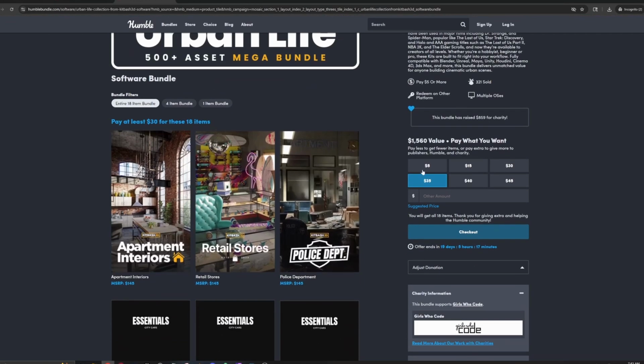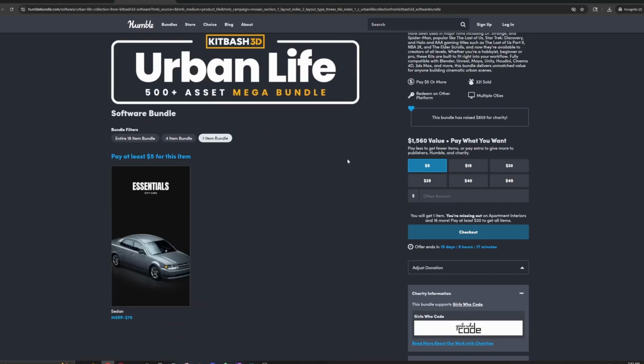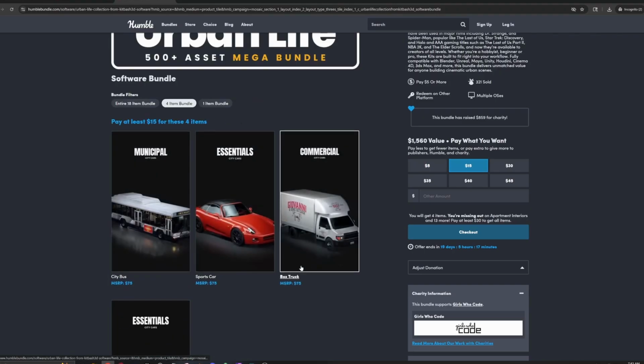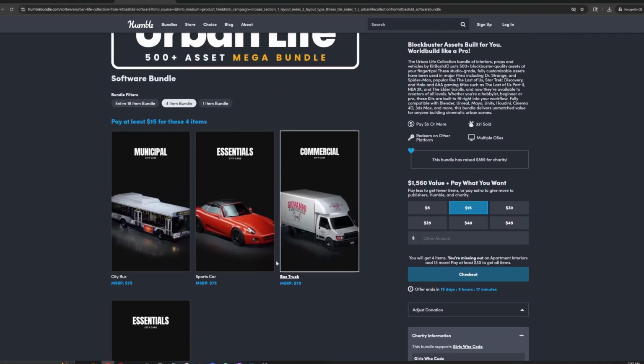So you just have to do 30. If you ever go here, it's always going to default to like $5 higher than the highest level. If you want to give more, feel free to give more. You can always click 30 and just go down to the lowest level. They also have this tier 2 and tier 1. If you just say, hey, I want just this car, I think, was this like $1? You still have to pay at least $5. Usually the lowest level is like $1. And then there's this second level that usually is pretty useless.